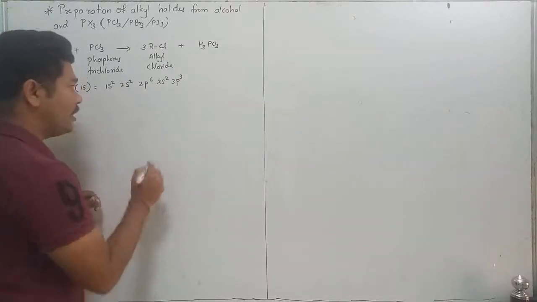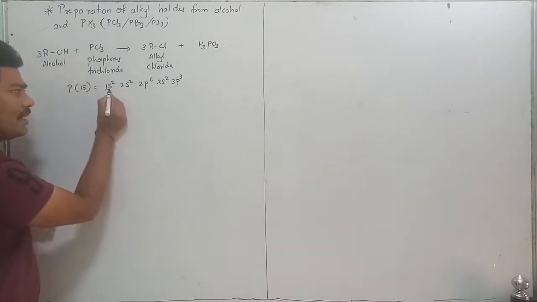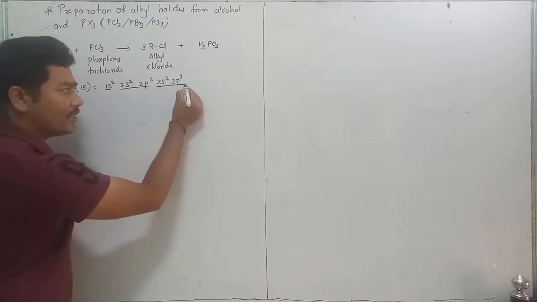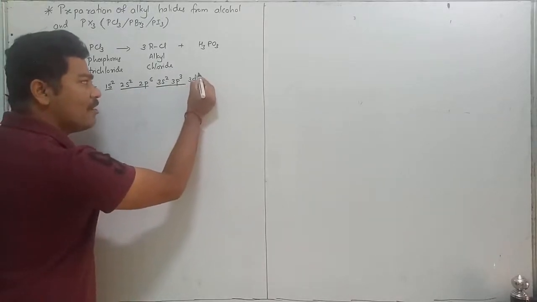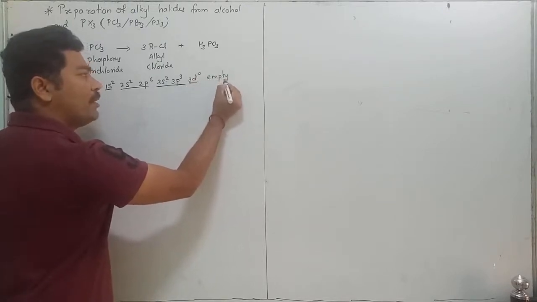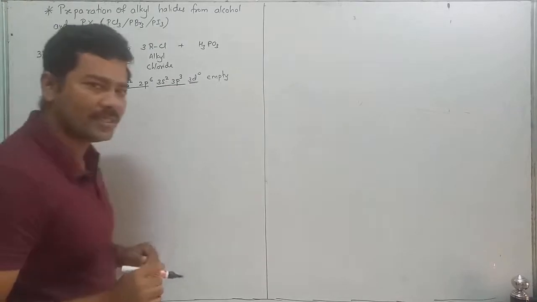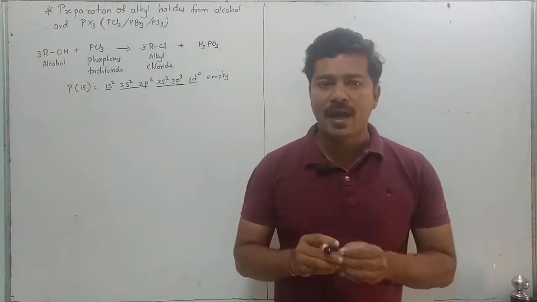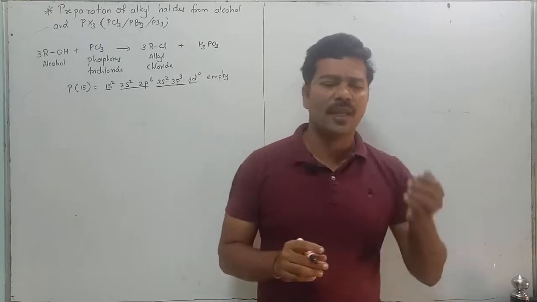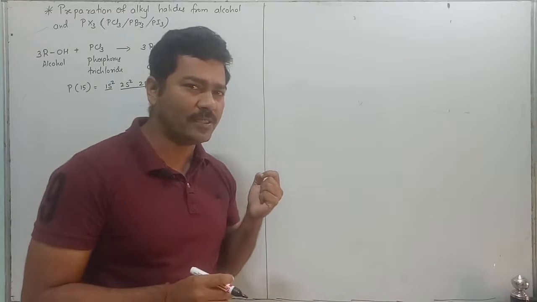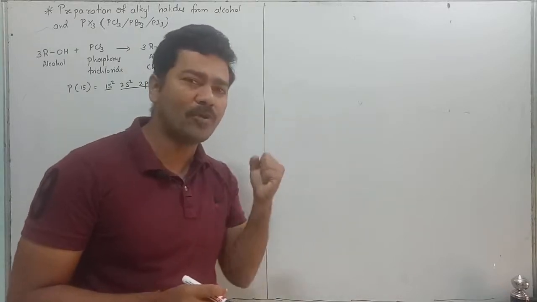That means the first orbit contains s, the second orbit contains s and p, the third orbit contains s, p and d, which is empty. This is the empty d orbital present in phosphorus, and in an empty space electrons can be accepted.